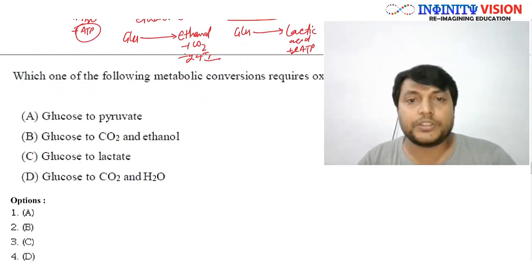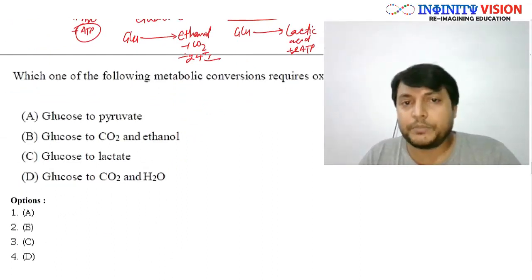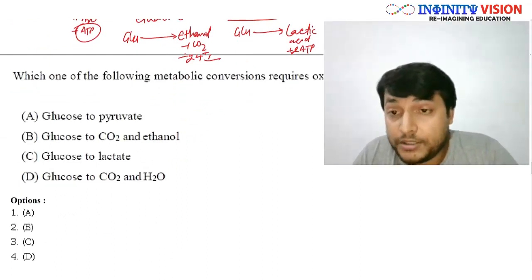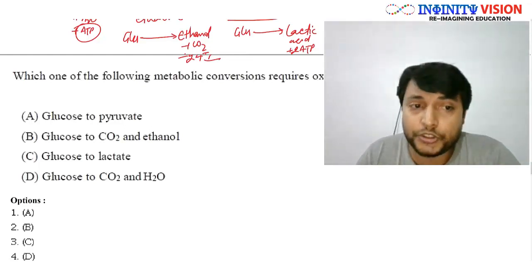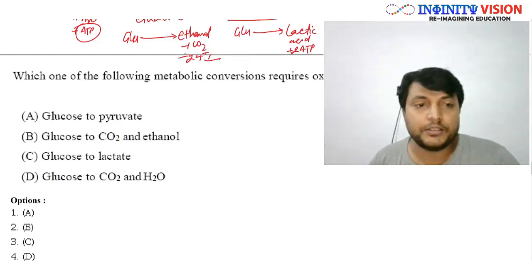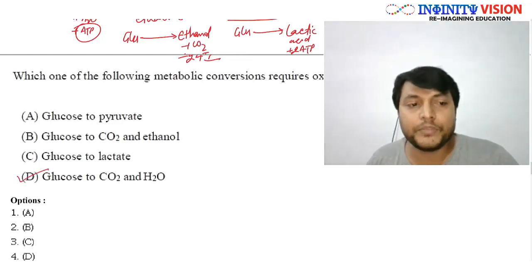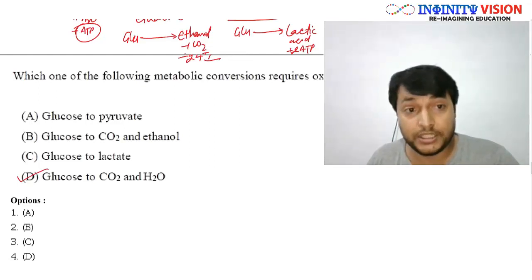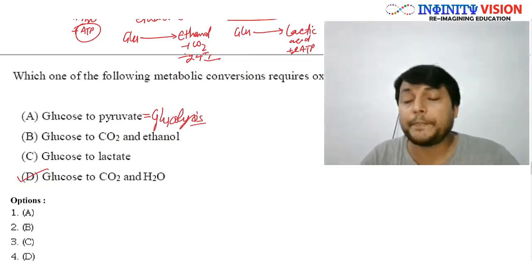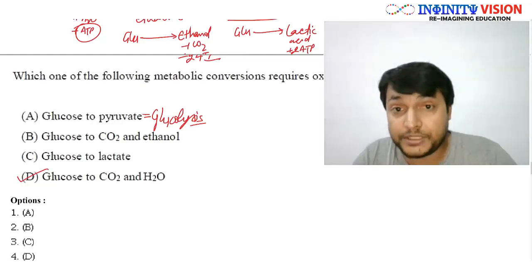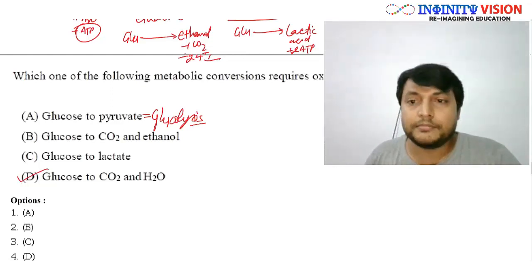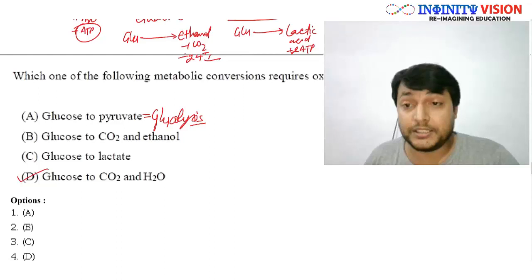So the question is, which one of the following metabolic conversions require oxygen? Which one? Aerobic respiration. And what is formed in aerobic respiration? Glucose to CO2 and H2O. Glucose to pyruvate is glycolysis. This occurs in all types of respiration and this is an anaerobic process.